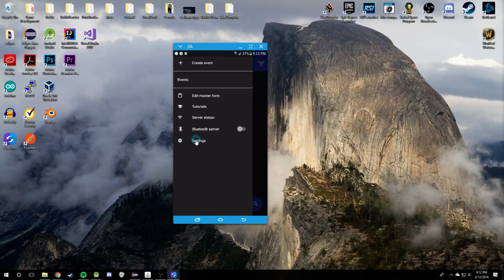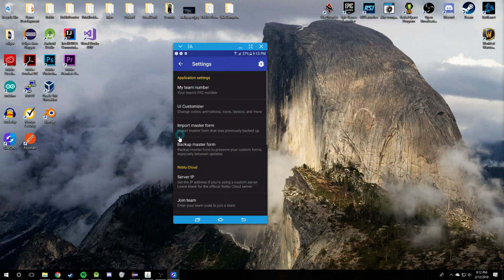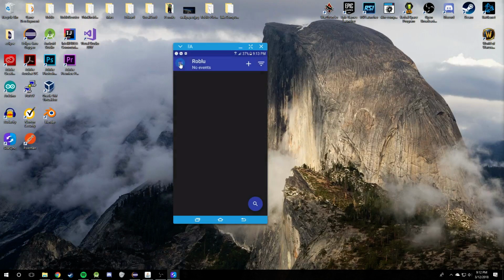Before we set up an event, if you head into settings, I would highly recommend backing up the master form. This just means if an app update comes and something accidentally gets overridden or deleted, you'll always have a copy of your master form that you spent so much time on. So back up your master form. You can always re-import it with the import option. And this is cross-version compatible.